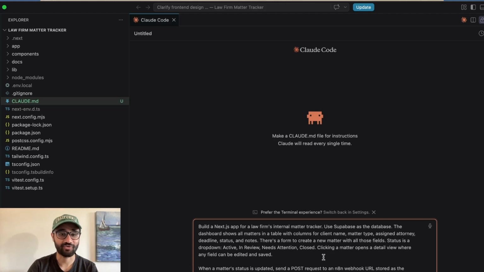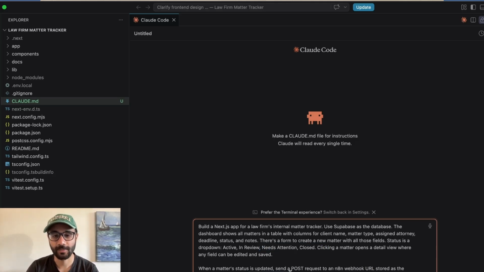The status is a drop down. It has these fields, and clicking a matter opens a detailed view where any field can be edited and saved. We're also saying that when a status is updated, and this is the piece where we're going to send a Gmail notification, we want to send a post request to an N8N webhook URL.